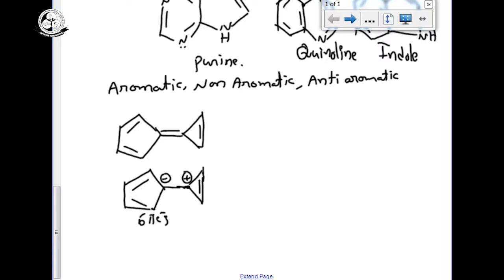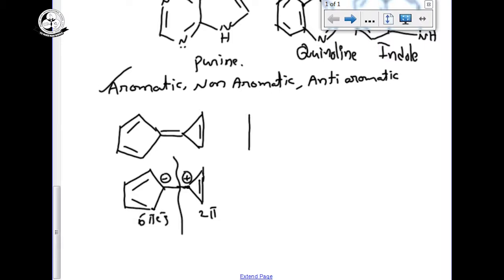On the right side there is a 3-member ring with plus, having only 1 pi bond, so only 2 pi electrons. Separately we can observe: there is a 5-member ring with 6 pi electrons and a 3-member ring with 2 pi electrons, so it is following the 4n plus 2 rule, so the compound is aromatic.